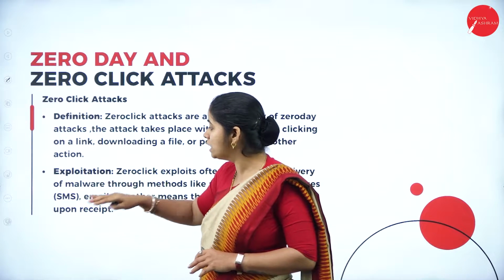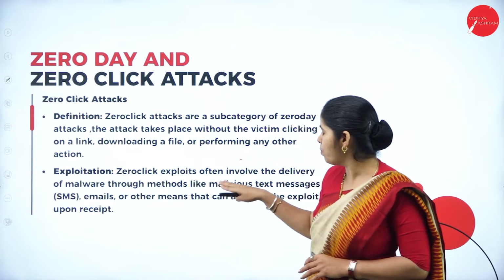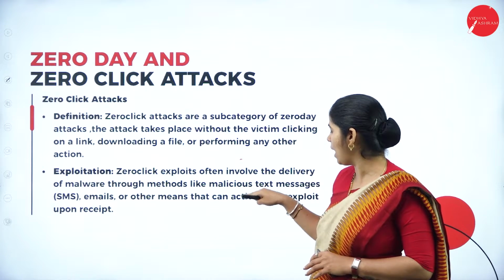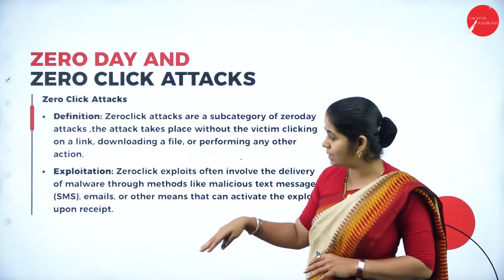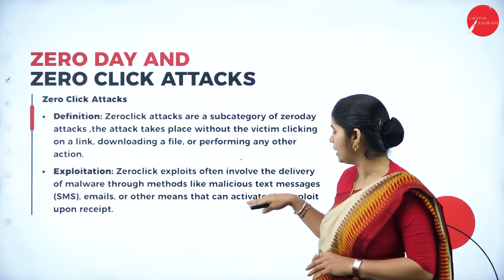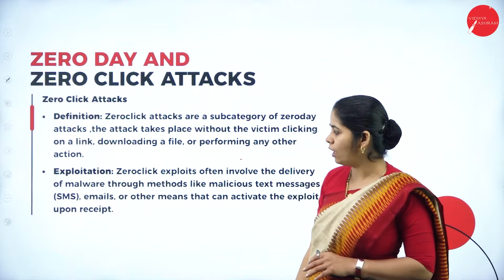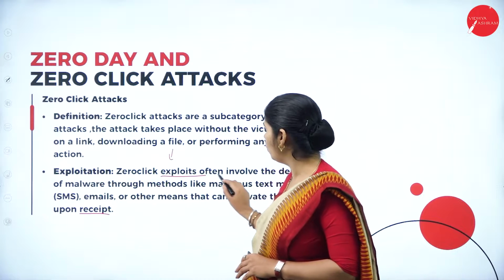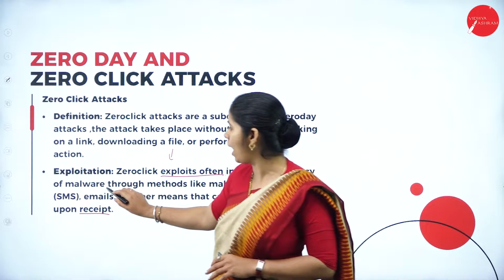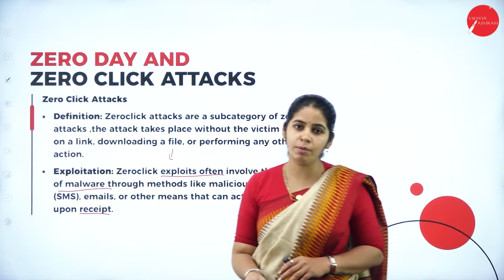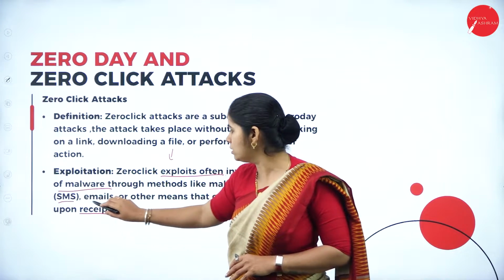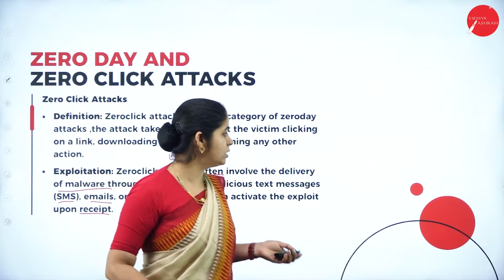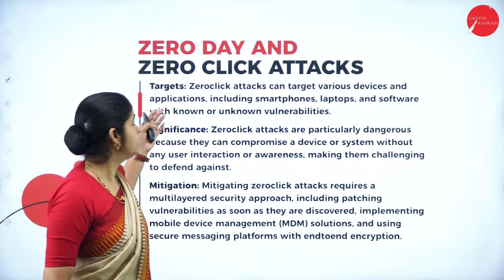What is it going to exploit? Zero-click exploits often involve the delivery of malware through methods like malicious text messages, like SMS, emails, and other means that can activate the exploit upon receipt. So why does it start downloading? It will start downloading some malicious software or malware. How can it be done? By sending SMSs, emails, and other means, it will start downloading the malicious software to the system.